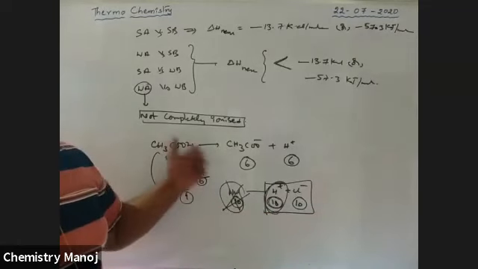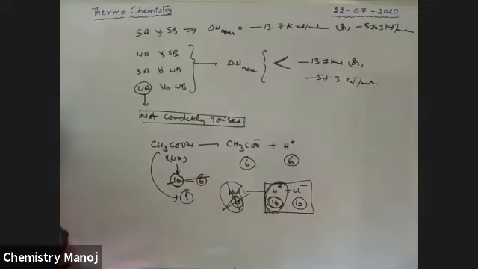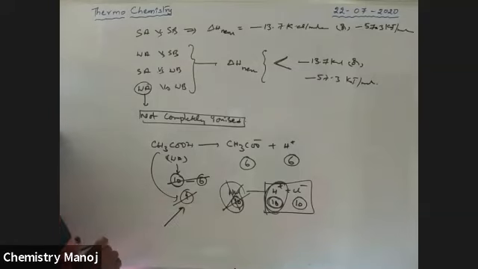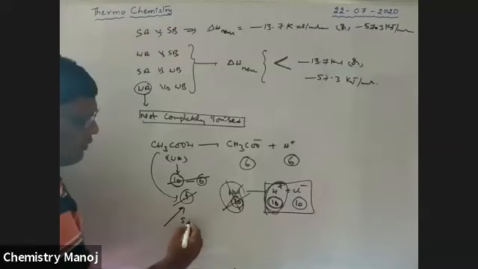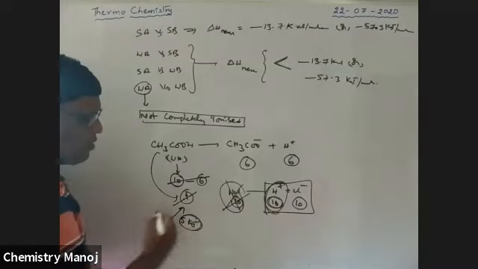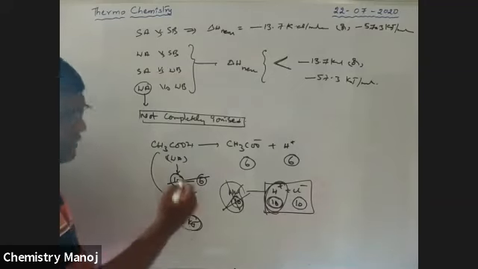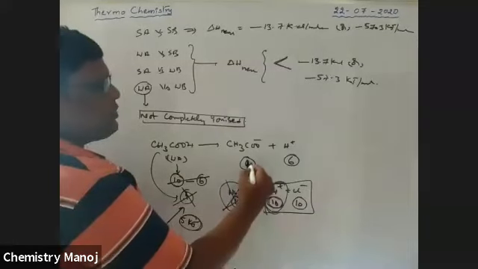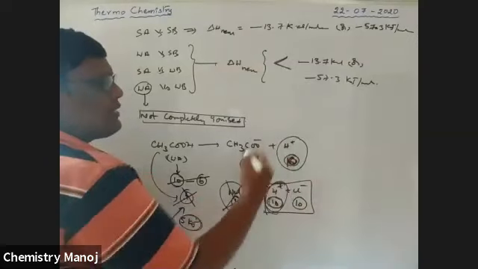But acetic acid is a weak acid. Weak acid means which is not completely dissociated. So to dissociate these 4 molecules, I supply some energy. Let it be 5 kilojoule per mole energy. After supplying this 5 kilojoule of energy, these are going to be dissociated. Therefore, 10 H plus ions are there.